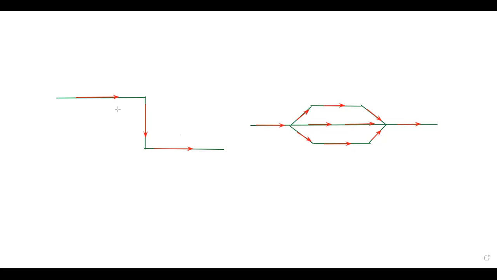But in series, the voltage remains the same, so it cannot be used for different types of electrical or electronic appliances. But in case of parallel connection, we can use a lot of various types of electrical and electronic appliances. So that is why the parallel one is preferable.